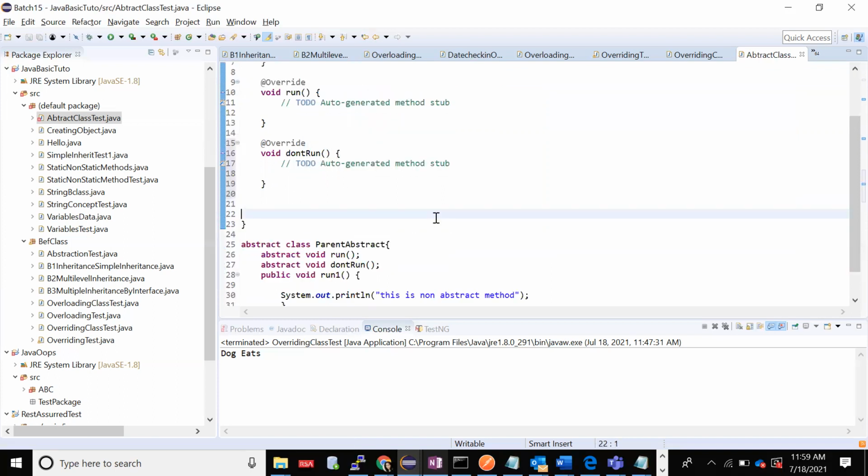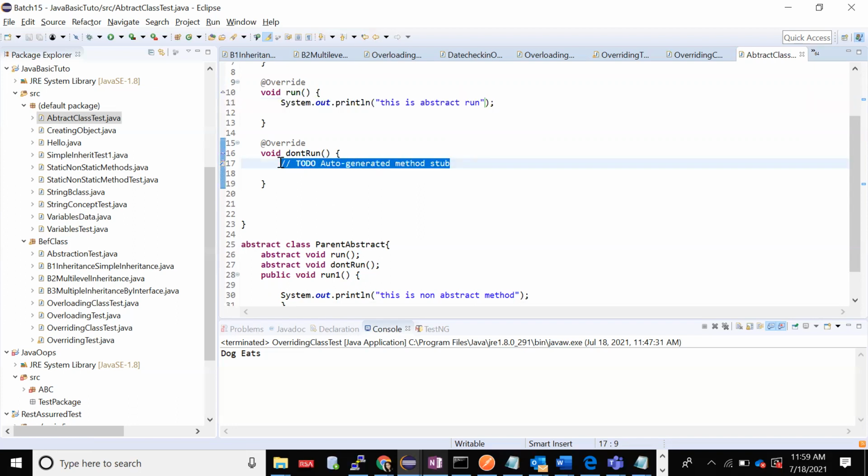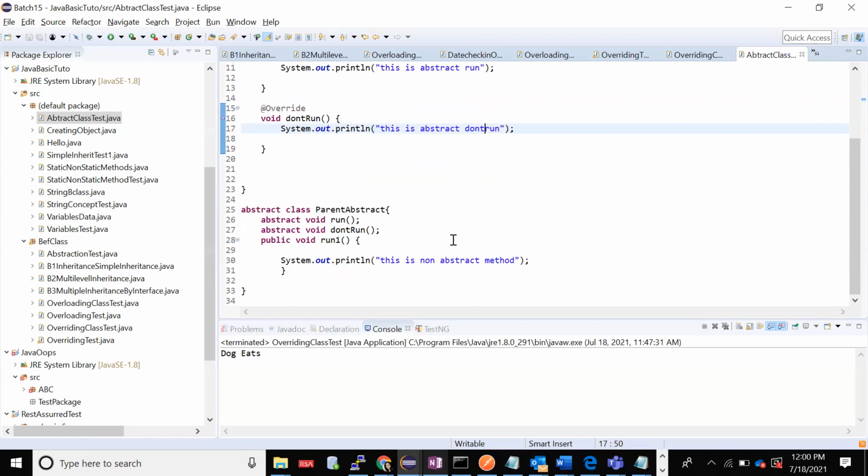Done. I have this method. Now I can give the body here. Void run, what it was doing. I'll just give the body: System.out.println, this is abstract run method. Run method, done. Now I'll give a body for this also. You can give a body, but if you don't want to, you don't have to. That is not compulsory. Just to differentiate, I'm giving the body. This is don't run method, just to see.